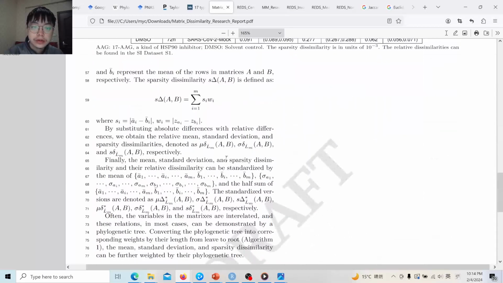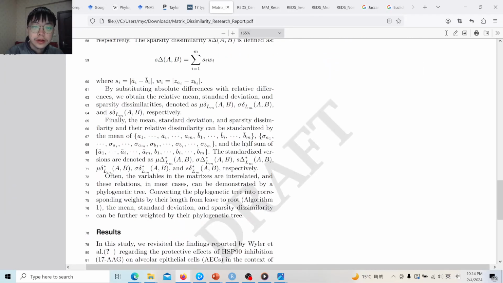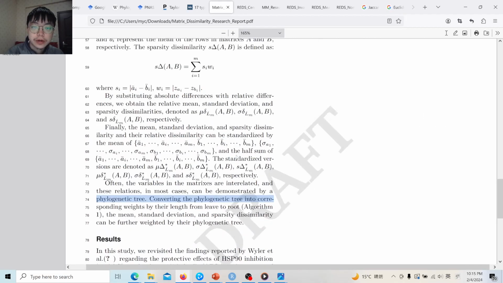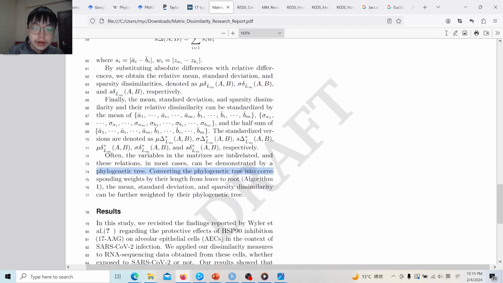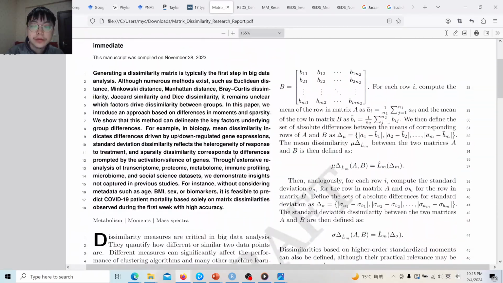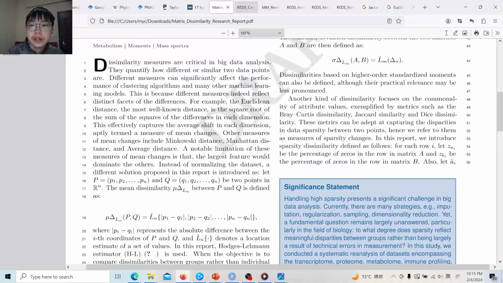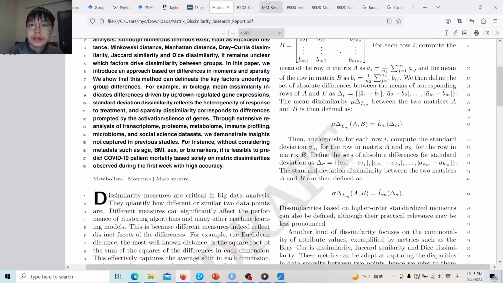And we show that this approach is pretty valid and can reflect the dissimilarity between the COVID-19 and control group. Using a phylogenetic tree, we further weighted all the biomarkers to reweight them, to achieve a better performance and more accurately reflect the matrix dissimilarity. They also reflect the relation between each biomarker. And this matrix dissimilarity,